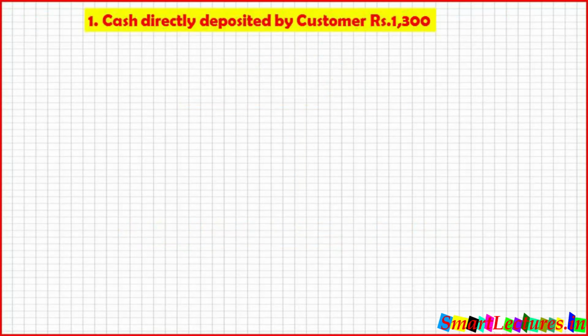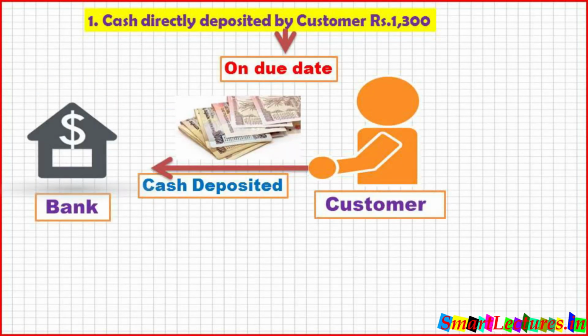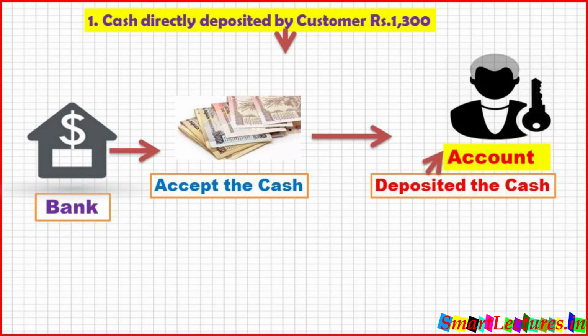So first item, cash directly deposited by customer, rupees 1,300. What does it mean? Maybe we sold some goods to the customers and we had to receive the money, and on the due date, the customer, instead of coming to our office, directly went to the bank and deposited cash in our account because he knew our bank account number and the bank address. So in this way, what will happen? The bank will accept the cash and deposit it in our account, means it will increase our bank balance.